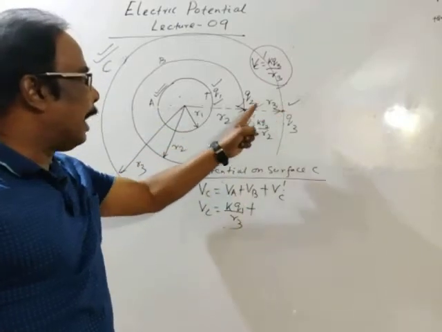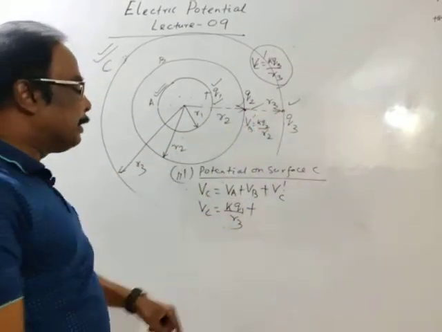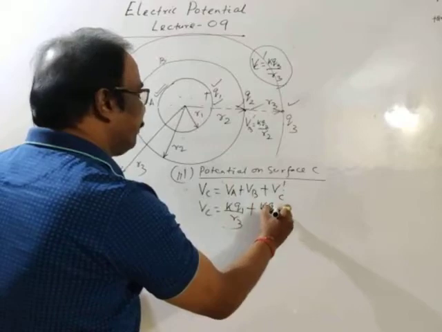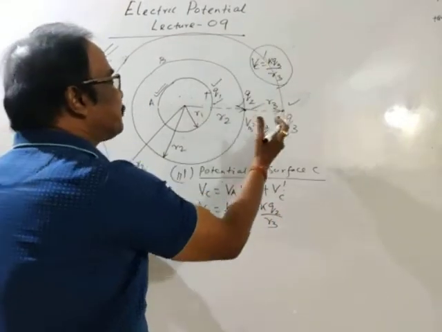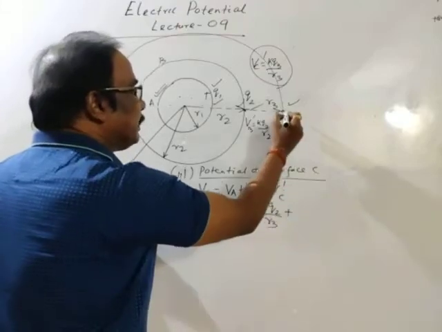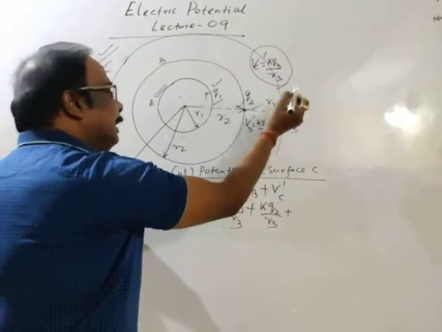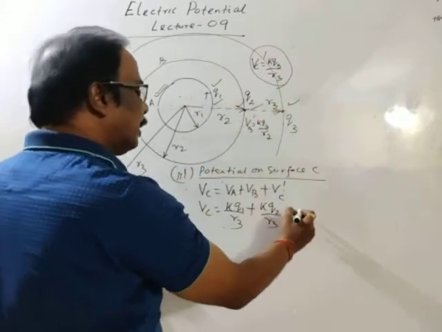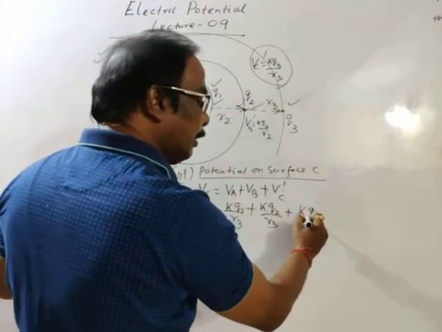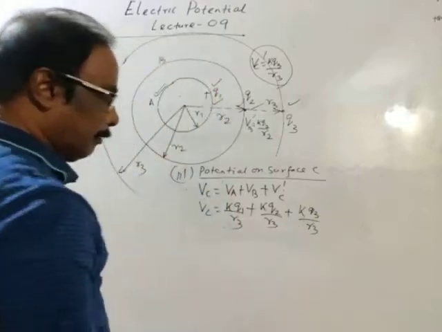This point is outside the surface of cell B. So this is KQ2 by R3. Again, VC dash due to itself, on the surface of cell C due to charge Q3. Again, distance is R3, so we may take KQ3 by R3.